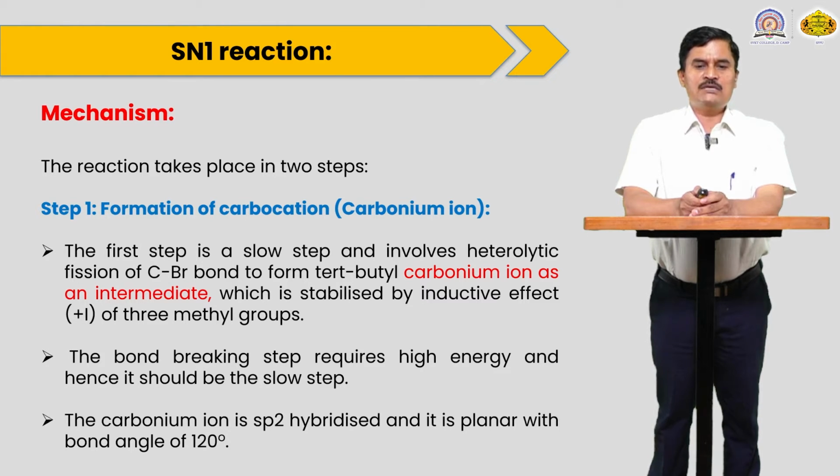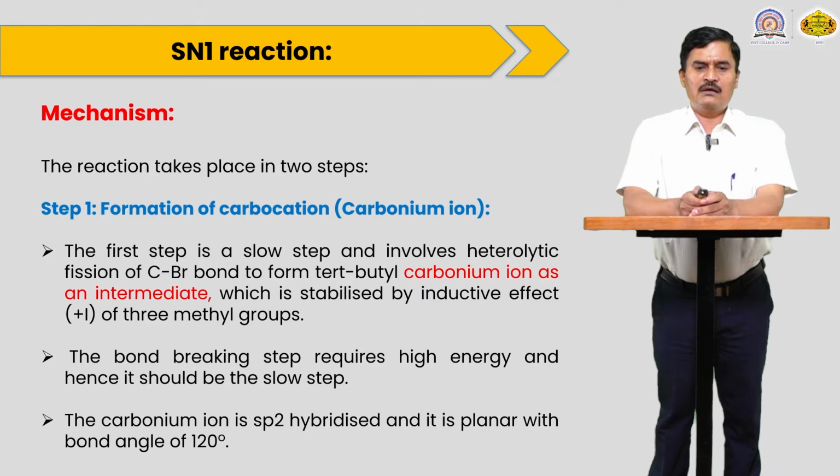So the first step is the slow step, that is the rate determining step. In this step there is a breaking of the C-Br bond, means the C-X bond breaks at the rate determining step, and there is formation of a carbocation. And if the carbocation is more stable, that molecule is equally attacked by the nucleophile from both sides, and then there is formation of a product.